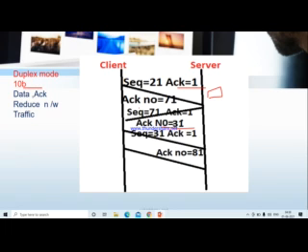Whenever we want to do data transfer correctly, we need the support of piggybacking. Otherwise, data and acknowledgement would be sent separately. Remember, data is in one packet and acknowledgement is a separate packet. In piggybacking, data plus acknowledgement are sent together from client to server and server to client. This is called piggybacking.